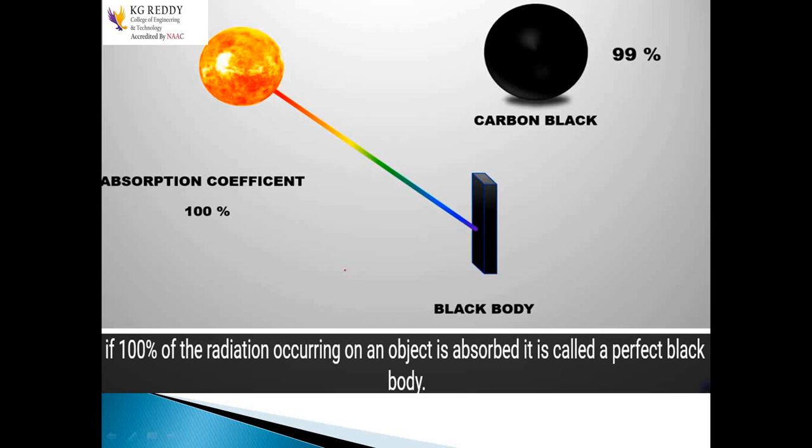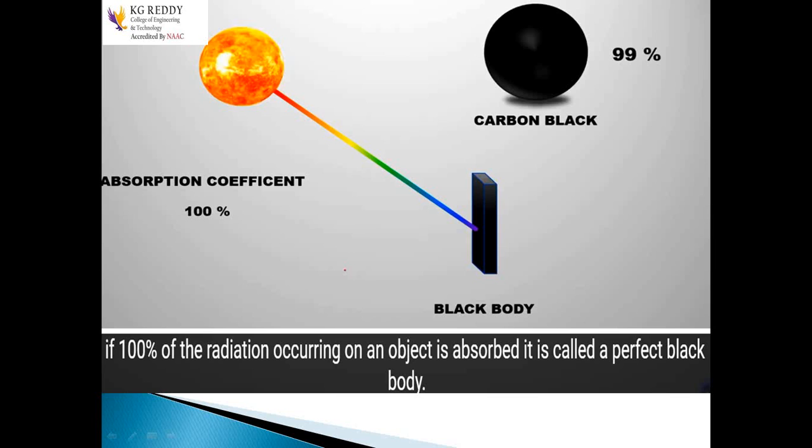When the light is absorbed 100%, the absorption coefficient of that particular body is 100%. Here is carbon black. If it absorbs the incident light up to 99%, then we say this carbon black has a 99% absorption coefficient.